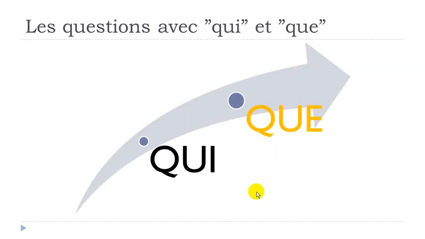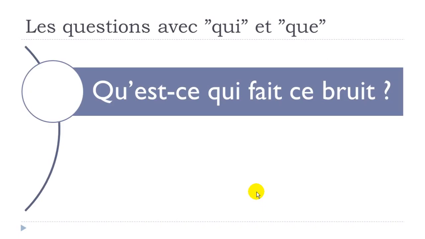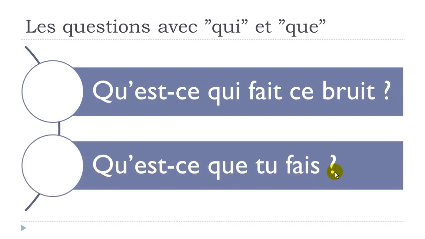Now let's see que. First question. Qu'est-ce qui fait ce bruit? Okay. Second question. Qu'est-ce que tu fais? All right. So remember that even if you don't have the que here, but you've got this QU, it does mean that previously we had the que here and here, but then as usual, if you look carefully, we've got here another vowel starting here, so we've got to take our e away. Okay, so let's see now.